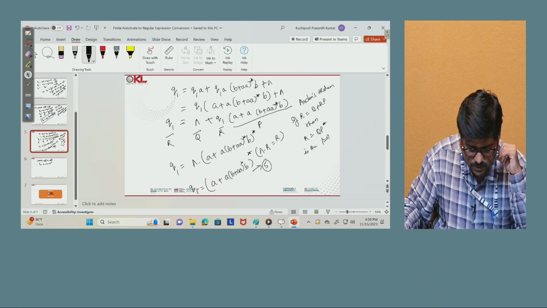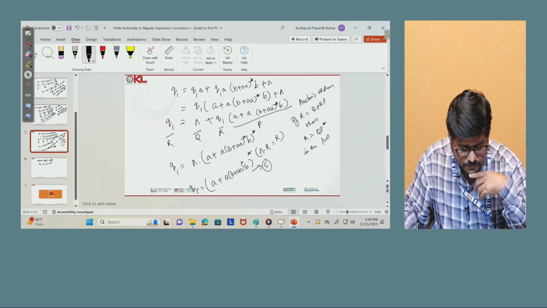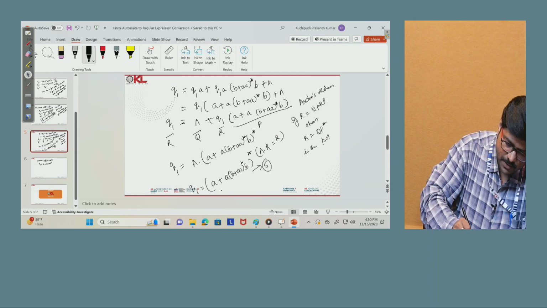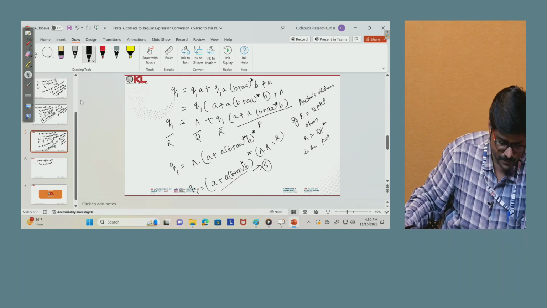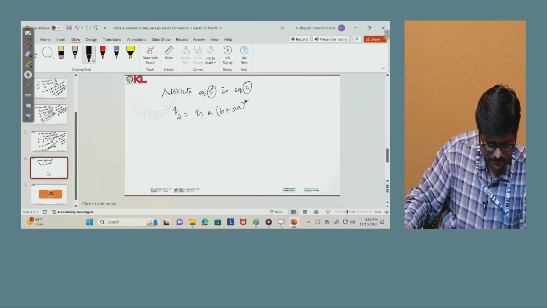What is equation 5? This is Q1. Q1 is (a plus a(b plus a) star b) whole star. Now we can substitute this here.